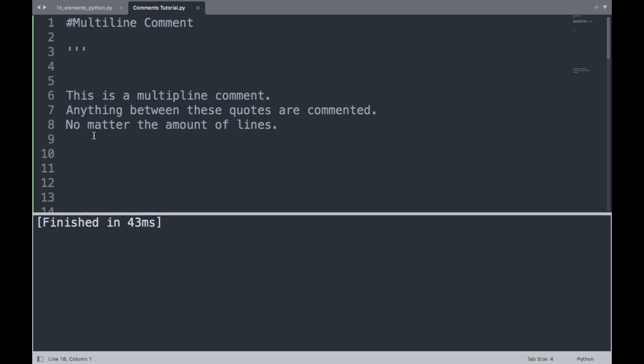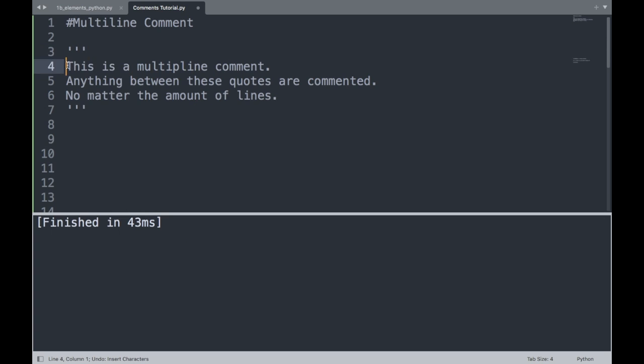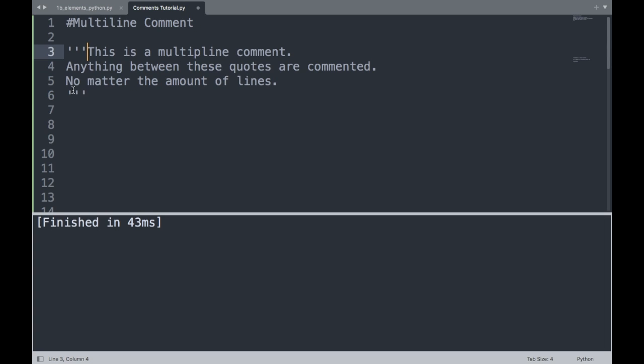It ignores it. Let's say that I wanted to put the comment inside of these triple apostrophes right after each portion of the comment, just like this, and I rerun it, and it runs nothing again because it still sees it as a comment. So it doesn't matter how many spaces or lines are in between the triple apostrophes, it still treats the information inside those apostrophes as a comment, and Python will ignore that portion of the code.